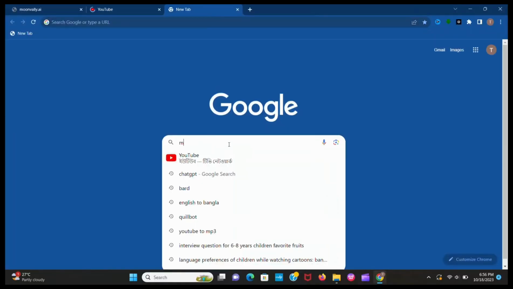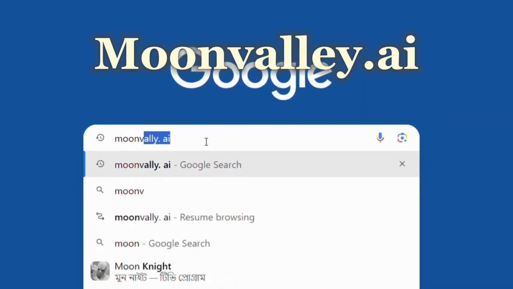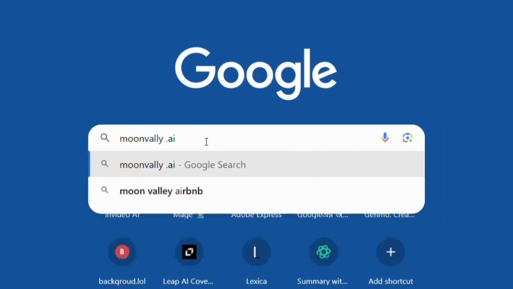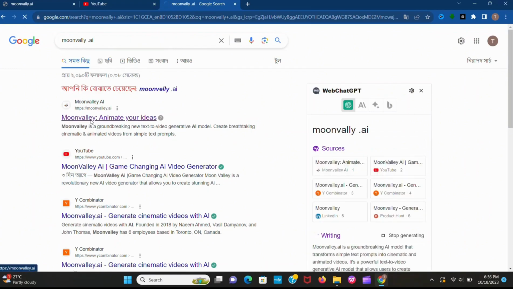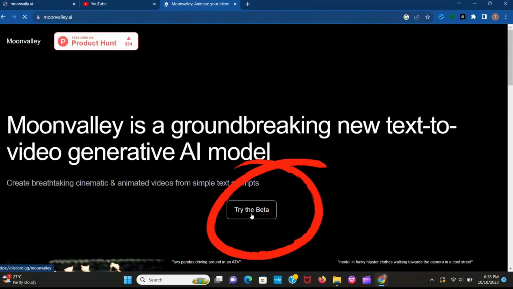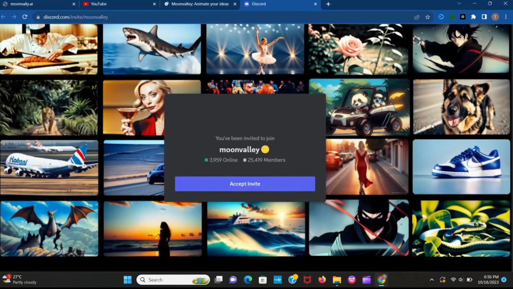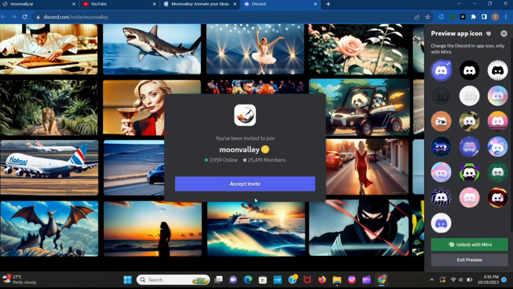First go to Google Chrome. Now search moonvalley.ai. Now click on the first website. Let's click on the beta version. Now you have to connect Discord, so join Discord.